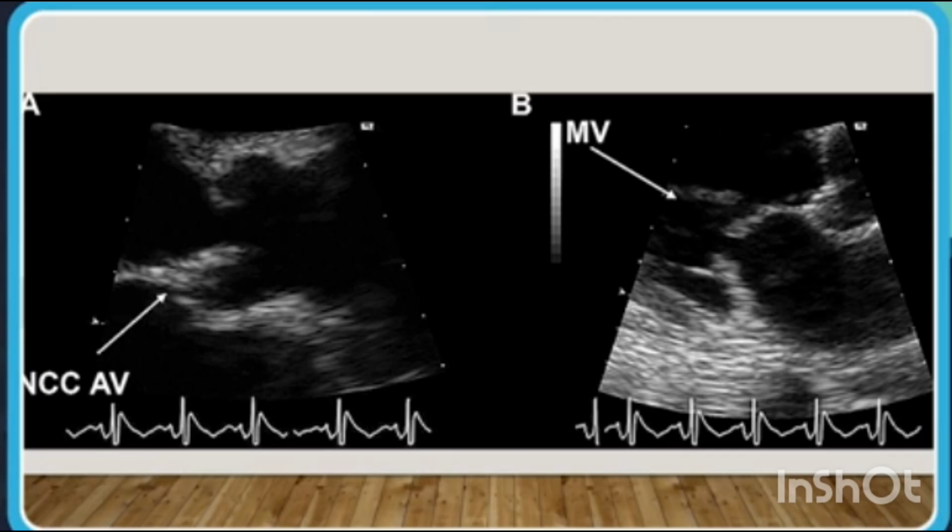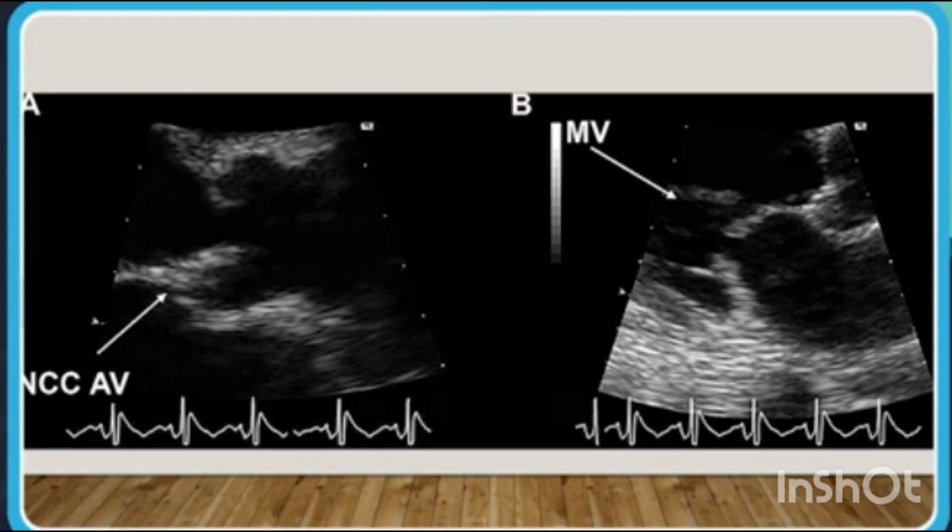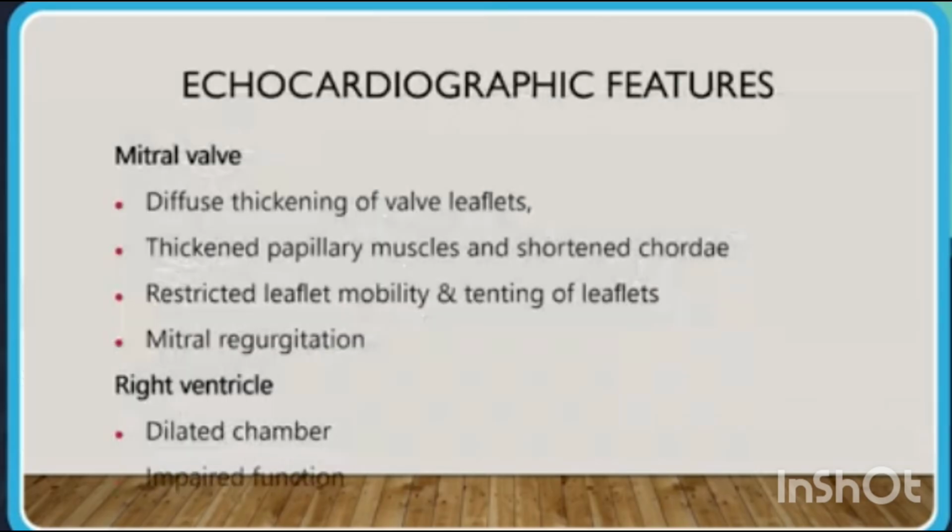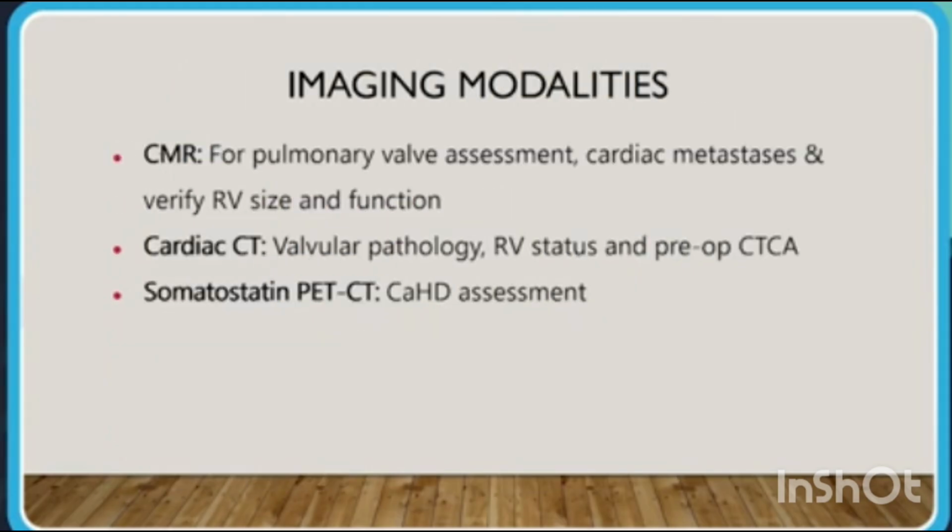We can see in the parasternal long axis view thickening of the mitral valve, and non-coronary cusp of the aortic valve involvement can also be seen. Echocardiographic features: mitral valve. Diffuse thickening of the valve leaflets, thickening of papillary muscles and shortened chordae, restricted leaflet mobility and tenting of the leaflets, and mitral regurgitation. Right ventricle involvement: dilatation of the chamber and impaired function of the right side of the heart.